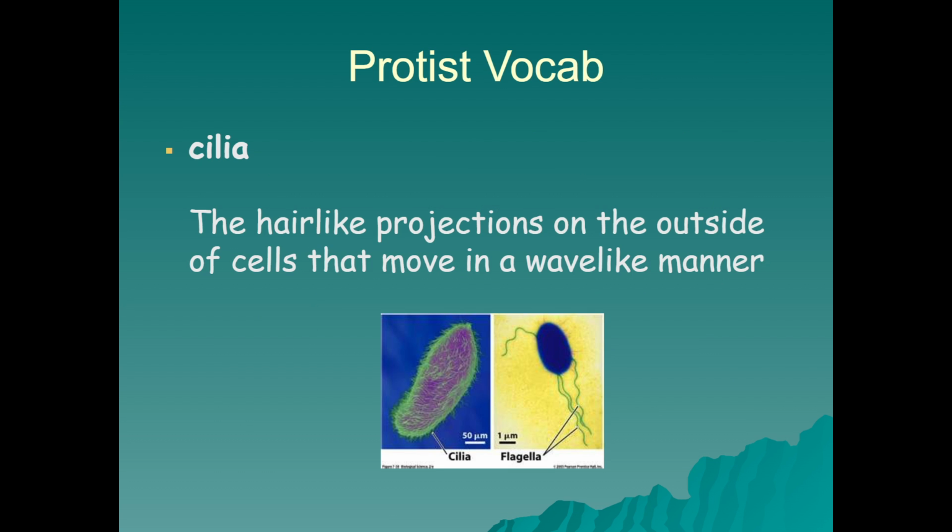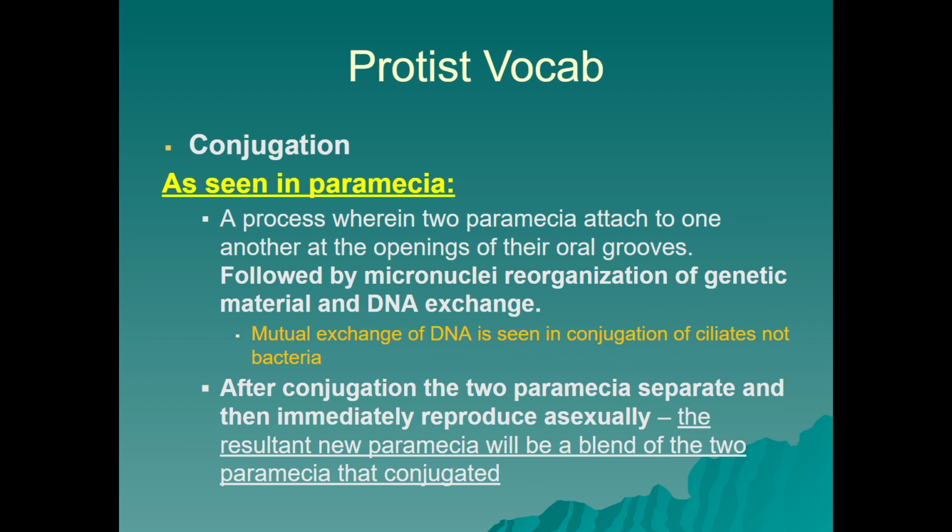So for some definition here, cilia are the hair-like projections on the outside of cells that move in a wave-like manner. For all the protozoans we've been looking at, we've been focusing on their motility, and their motility makes them animal-like. The fact they can move about in their environment, whether it's with pseudopodia, flagellum, or cilia, gives them that animal-like nature.